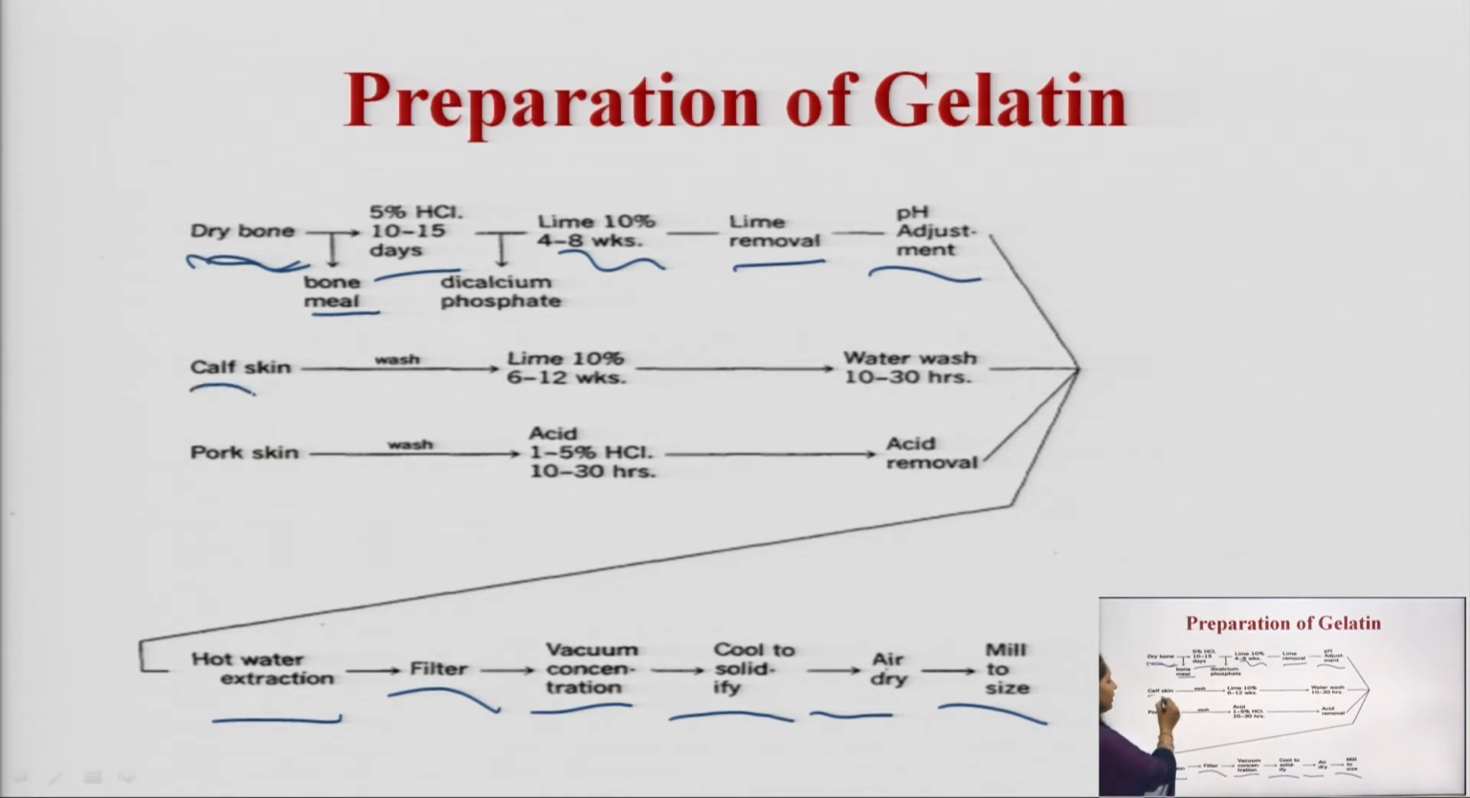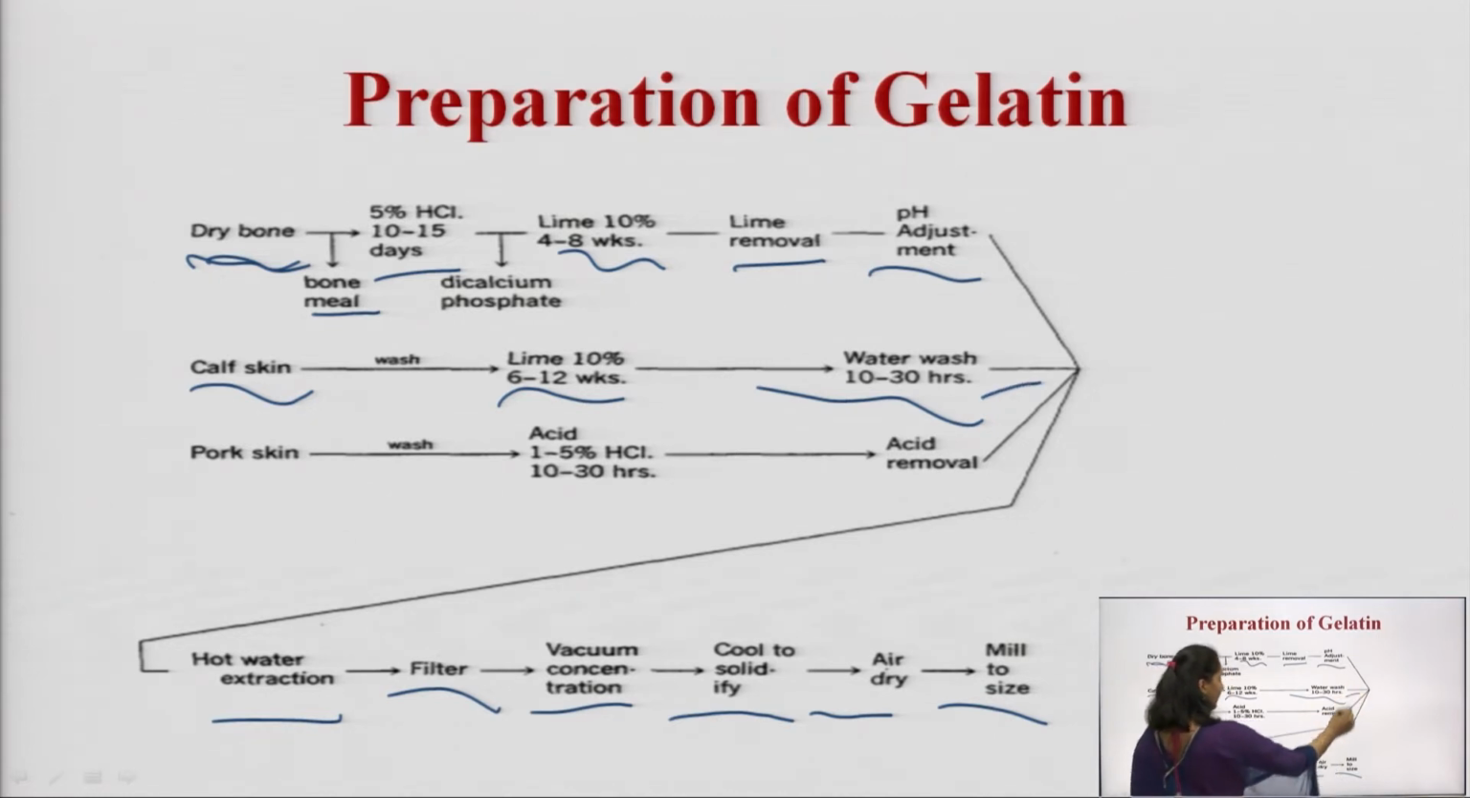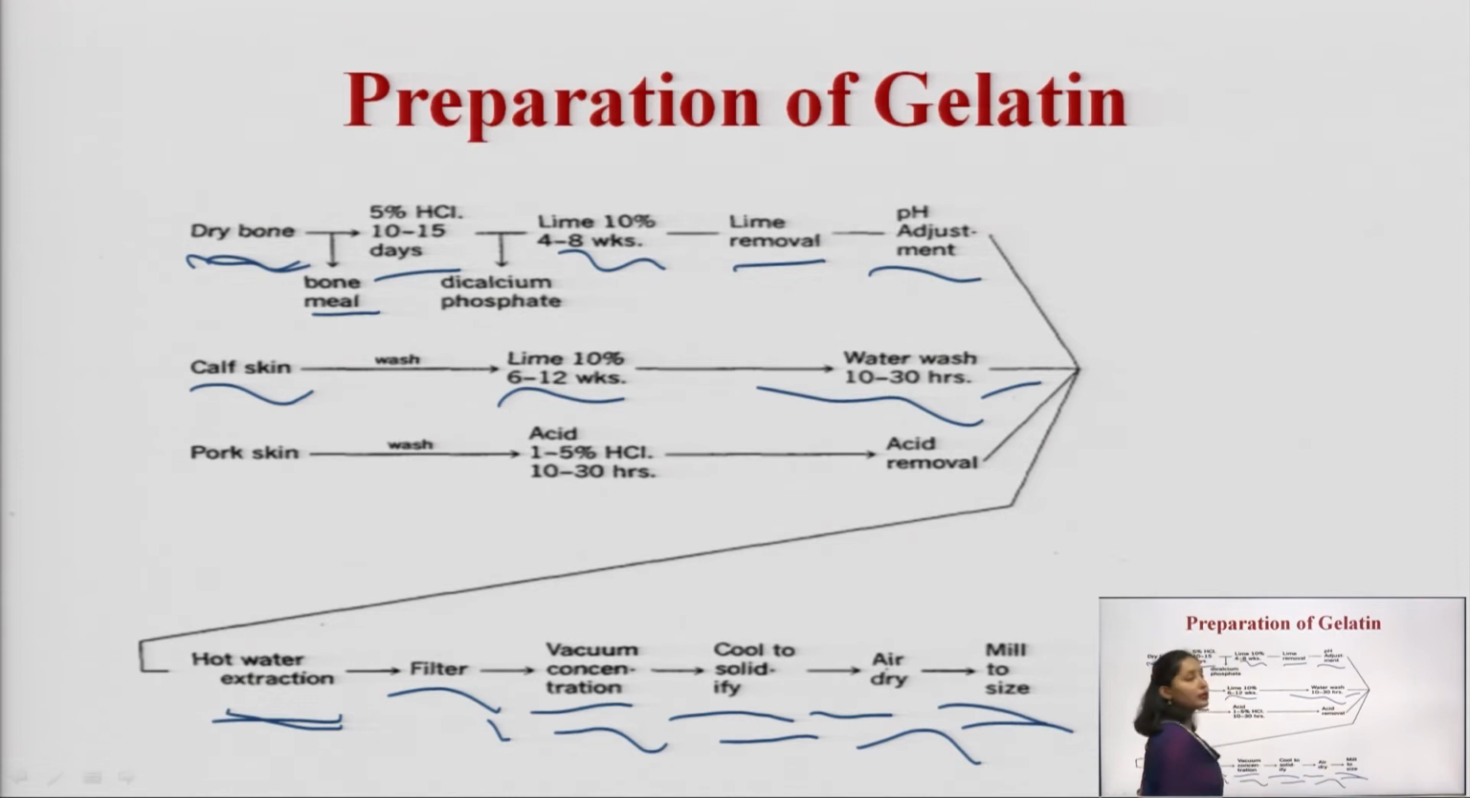Again, if we extract the gelatin from calf skin, first of all we thoroughly wash the calf skin, and then we treat it with 10% lime solution for 6 to 12 weeks. Then again water wash for 10 to 30 hours, so that there is complete removal of the lime from the substance. Then again we adjust the pH and subject it to hot water extraction, then filtration, then vacuum concentration, then it is allowed to cool to solidify, then air dried, and finally milled to size.